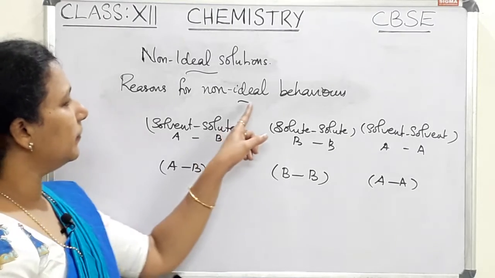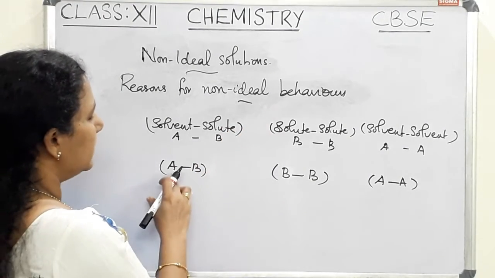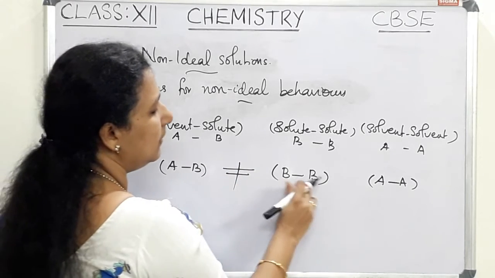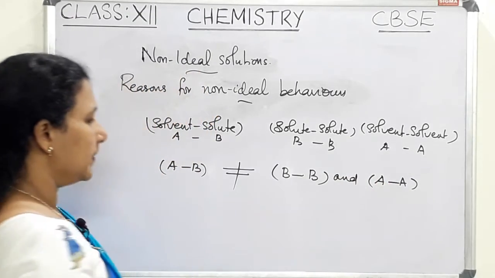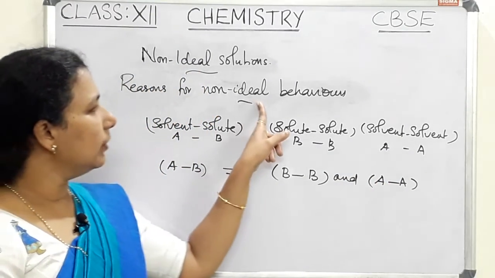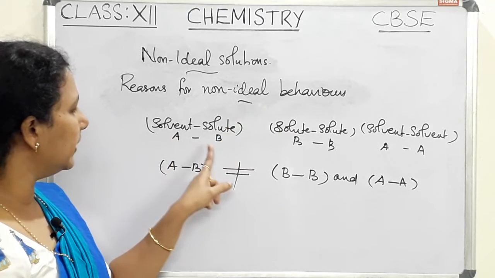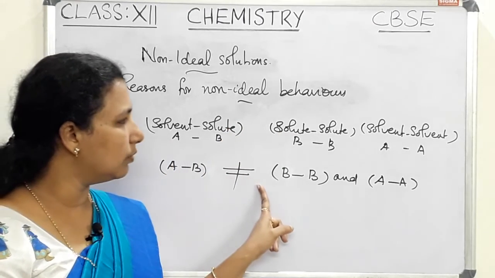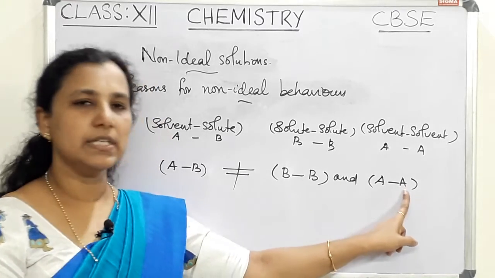So in the case of non-ideal solution, this AB interaction is not equal to BB interaction and AA interaction. That means the solute-solvent interaction is not equal to solute-solute interaction and solvent-solvent interaction.